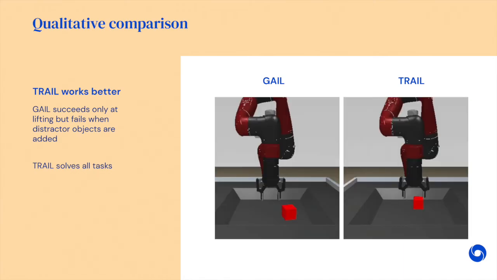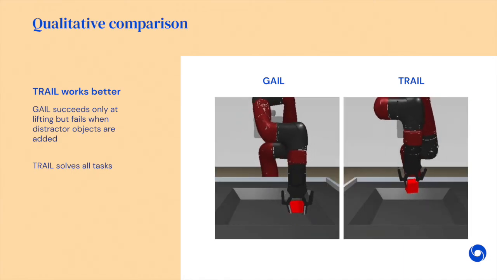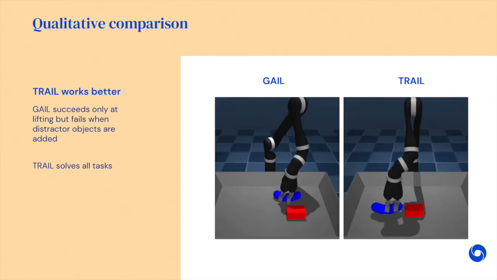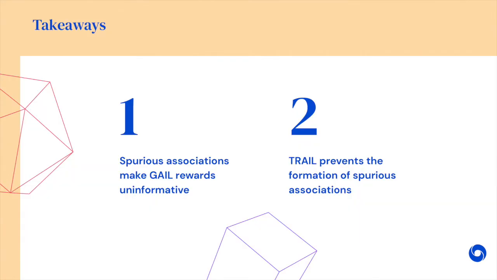Here we have some qualitative comparison. GAIL agents are able to solve only one task, the easiest, while TRAIL agents nail all of them. On this slide, I have both takeaways. Let me reiterate through them. First, spurious associations may gain rewards are informative, and second, TRAIL prevents the formation of spurious associations.